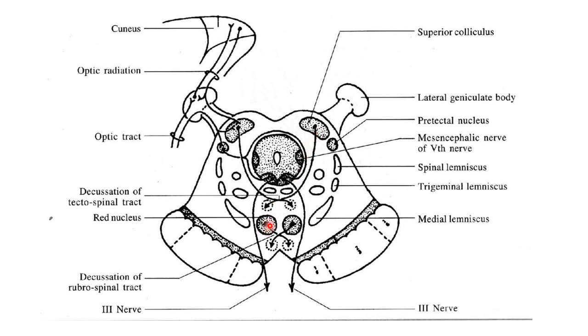Now, the red nucleus consists of, like the substantia nigra with pars compacta and pars reticularis, a caudal magnocellular part and a rostral parvocellular part. There is a lower, caudal, magnocellular part, and a rostral parvocellular part. As the name suggests, the caudal magnocellular part consists of large multipolar neurons, whereas the rostral parvocellular part consists of small multipolar neurons. Secondly, the caudal magnocellular part is phylogenetically older.